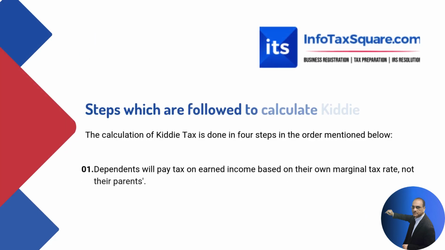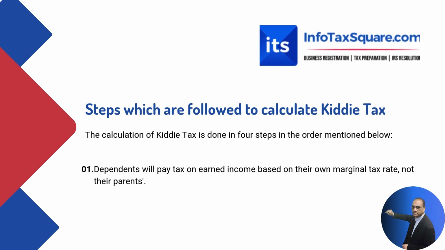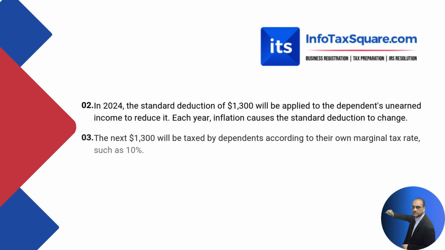There are 4 steps to be followed to calculate Kiddie Tax. Number 1, dependents will pay tax on earned income based on their own marginal tax rate, not their parents'. Number 2, in 2024, the standard deduction of $1,300 will be applied to the dependents' unearned income such as interest or dividends or passive income to reduce it.